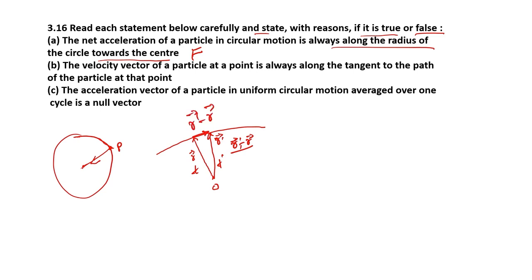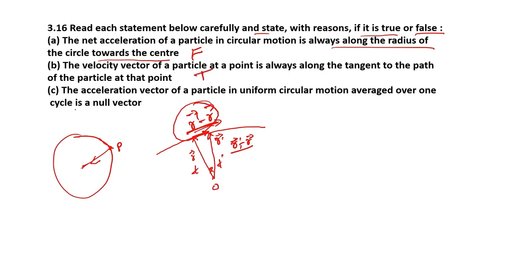For a very small angle, that is, for angle theta tending to 0, as it is saying the velocity vector of a particle at a point, let us assume this angle is very small, so this will be the tangent. The displacement vector is tangent. Now velocity is the derivative of this displacement vector with time, so velocity will have the same direction as that of displacement. The displacement vector is also going to be the tangent of the path. So this is true.